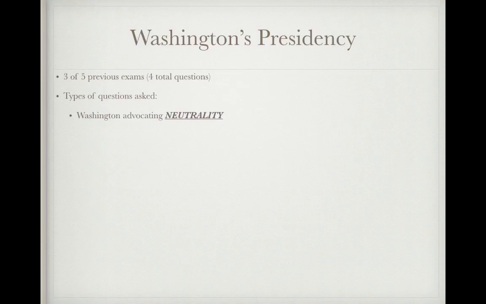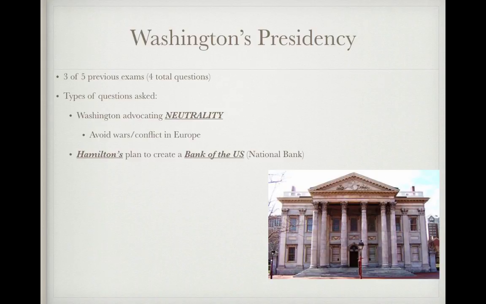So types of questions asked. Well, definitely know that Washington advocated or favored neutrality, staying out of foreign affairs. This will be a big idea throughout American history. He wanted the U.S. to avoid wars or conflict in Europe. Another thing that I've seen a couple times is Alexander Hamilton, his Secretary of Treasury, he planned to create a Bank of the United States or a national bank. This was very controversial at the time.